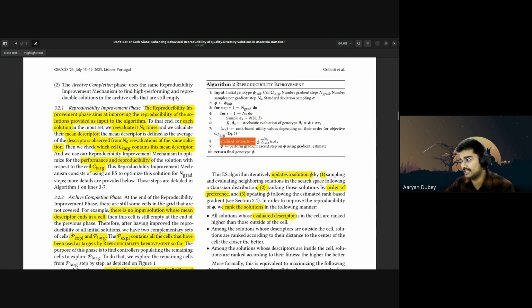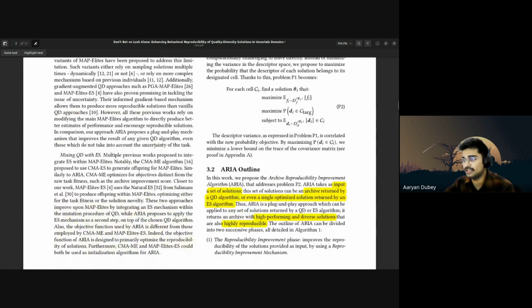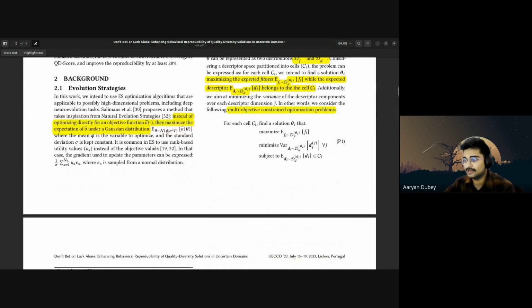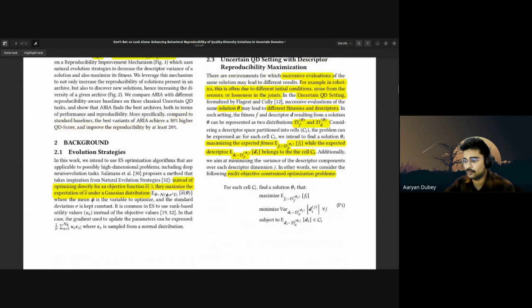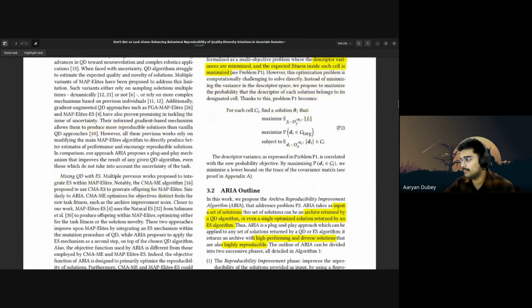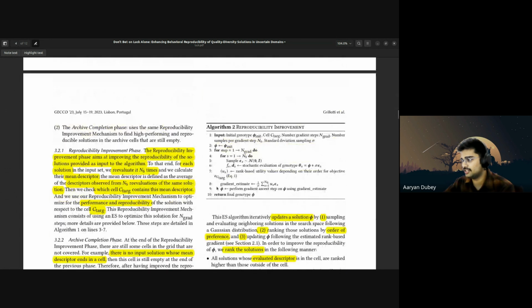Then we're going to estimate the gradient, as we have seen in the evolutionary strategies. Here, this is the gradient estimate equation. Now we come back here. This is the gradient estimate equation. Then we're going to perform the gradient ascent, and then we'll have the final genotype returned.